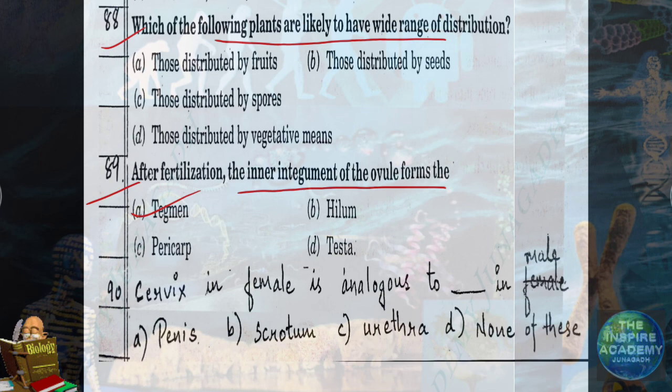Question number 90. Cervix in female is analogous to dash in male. Options are penis, scrotum, urethra, none of this. Here the answer is none of this. Cervix is not having any similar function compared to penis, scrotum or urethra. So the answer is none of this.